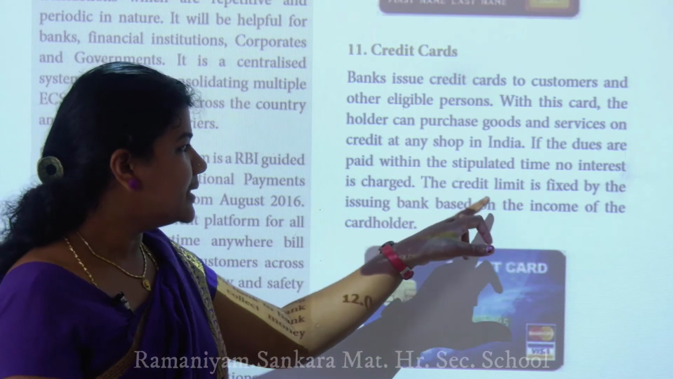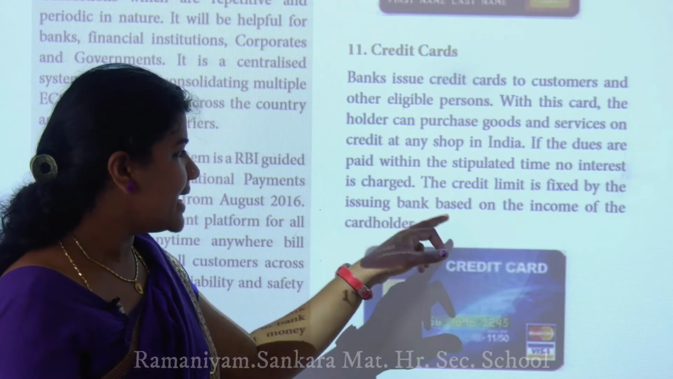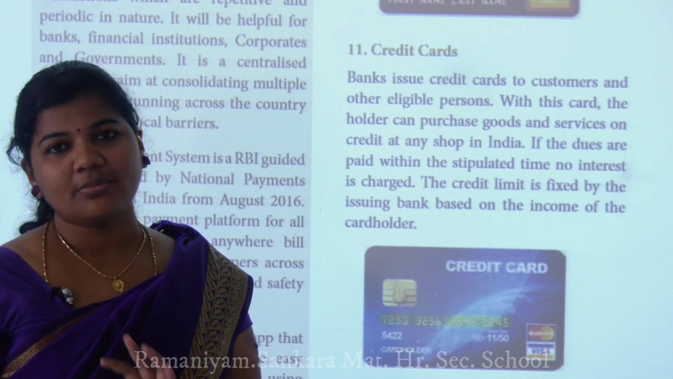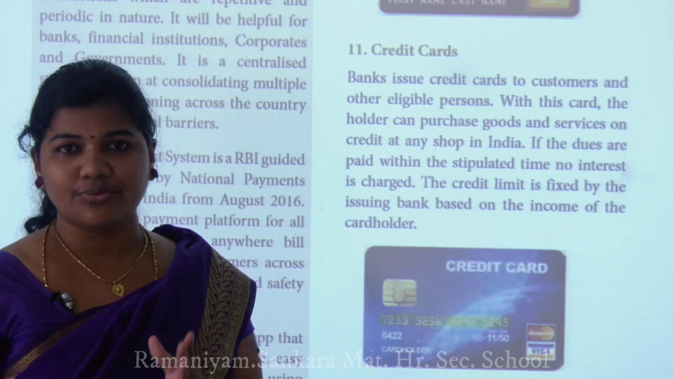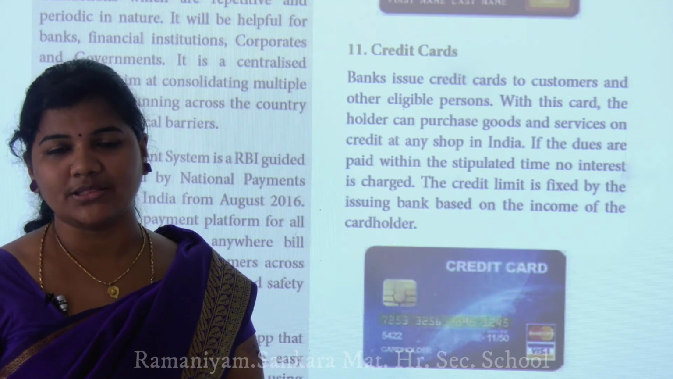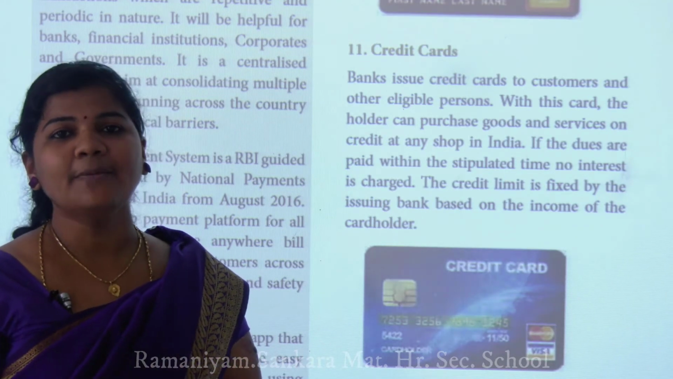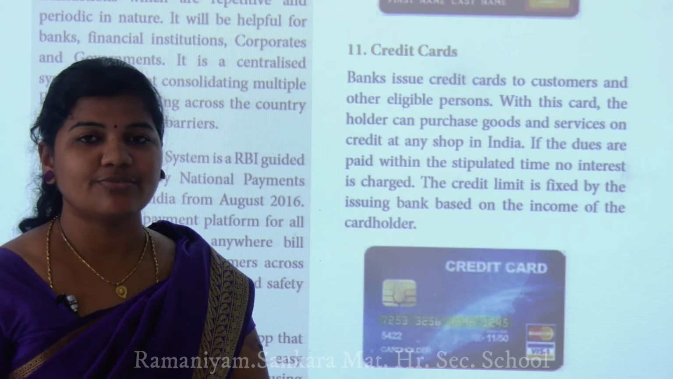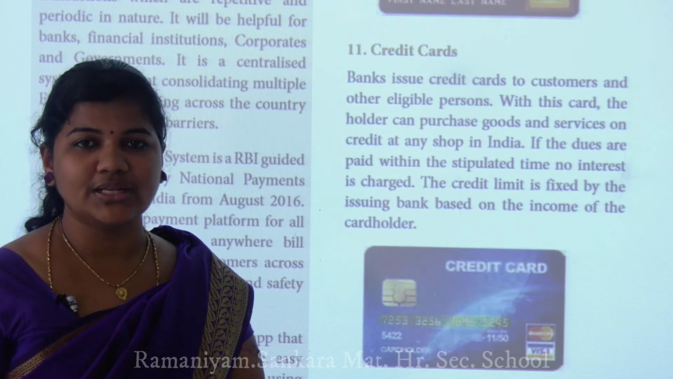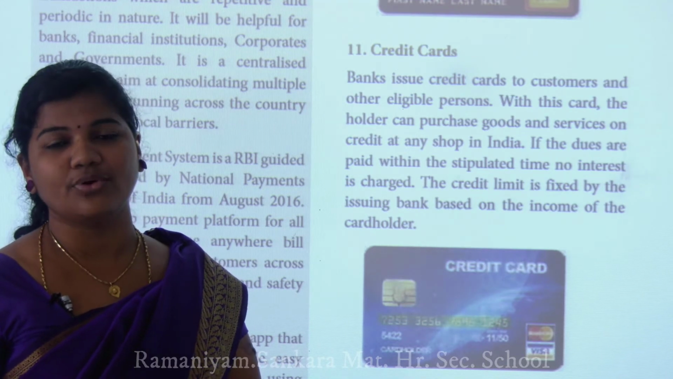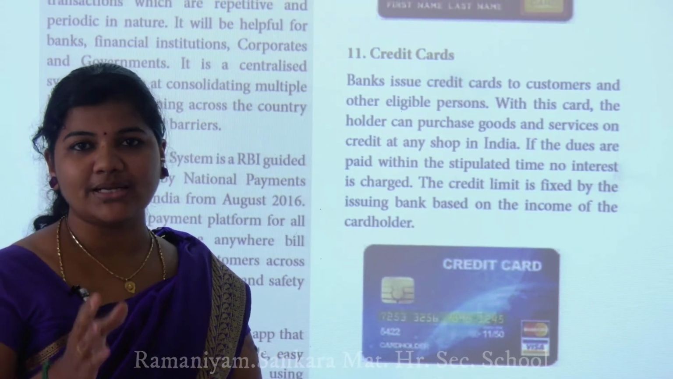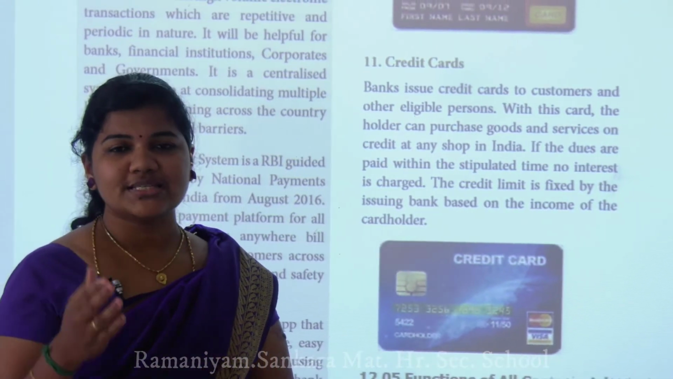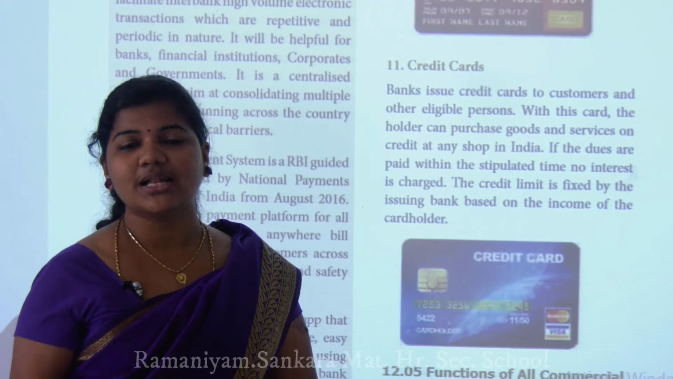The credit limit is fixed by the issuing bank based on the income of the credit holder. Based on the income of the credit holder means, like, if you get a 50,000 salary per month, they give you a higher credit amount. If you get 15,000 or 20,000 salary, it depends upon that salary. First they give you a 20,000 credit limit.